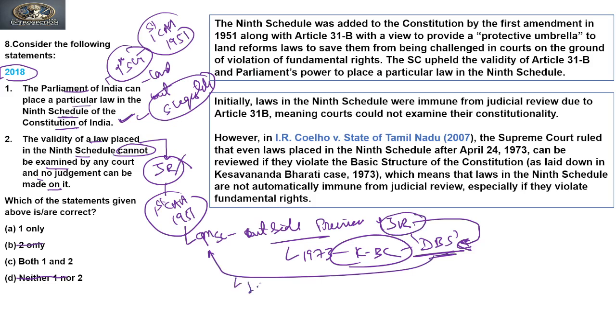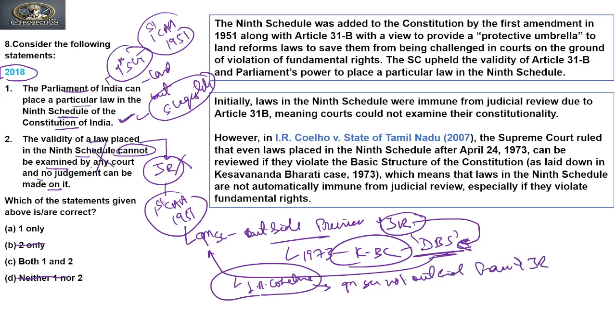In the I.R. Coelho case, which is also known as the 9th Schedule case, the court stated that the 9th Schedule is not outside the purview of judicial review. So in today's context, yes, it is incorrect. Originally it was made outside the purview of examination by the court, but in today's context, it is incorrect. So we can say that C cannot be the answer. The answer to this question is A, that is only 1.